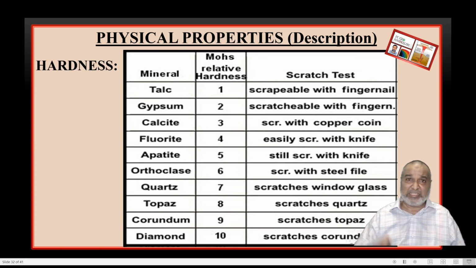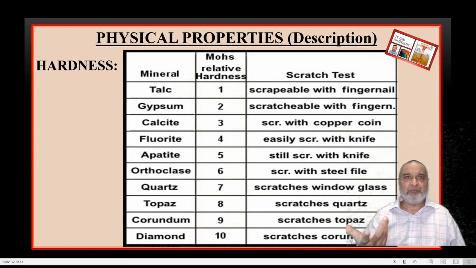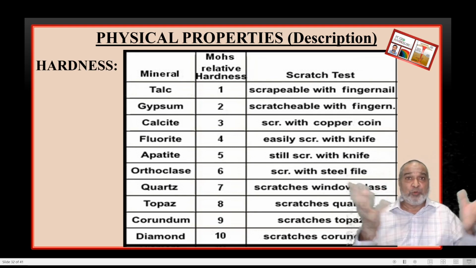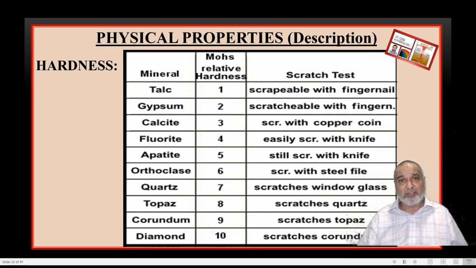Now number 4, what do we have to make it out with? Yes, everyone has a key. Everyone has a two-wheeler, or if you don't have a two-wheeler, you have a compass, and in that compass also you have instruments. Scratch with any of these small iron pieces and rub it out. If you get a powder, hardness will be 4. Or take a 1 or 2 rupee coin and rub the surface. If you get a powder, hardness will be 4. So you don't have to ask anyone in the lab; you will have it with you.